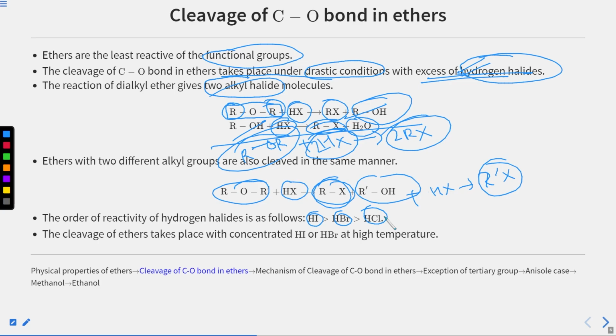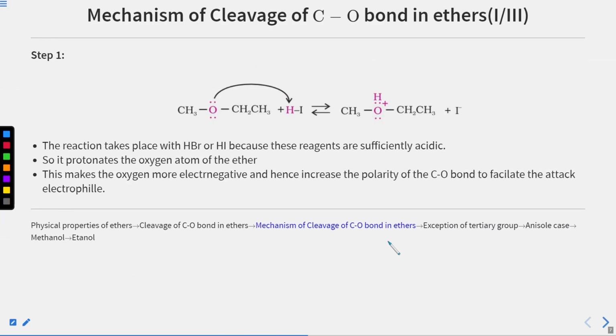So it is a kind of nucleophilic attack which is much favored by I minus. So the cleavage of ethers takes place with concentrated HI or HBr at high temperature. Now here, what takes place depends upon the polarity of the bond. So why it happens, we will see in the mechanism.